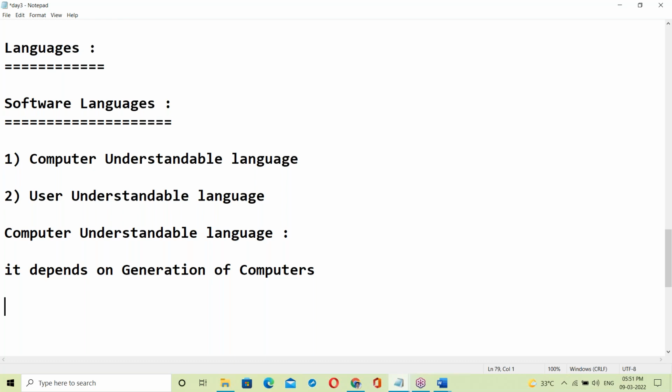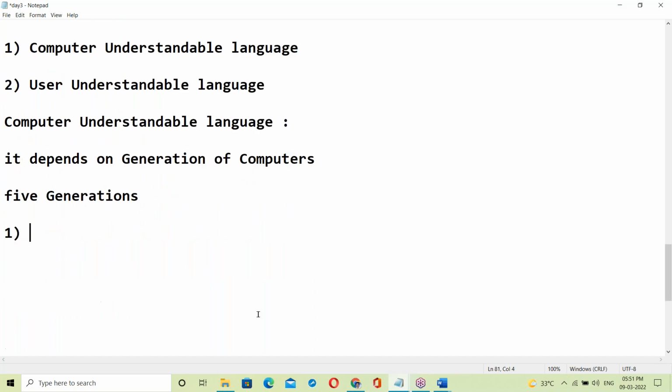Shobha says four generations. Supraja says five generations. Any others? Sipra Kumari says four generations. Totally, there are five generations. What is the first generation?